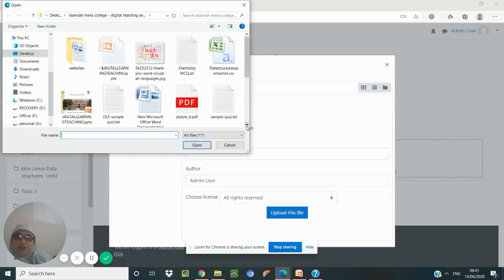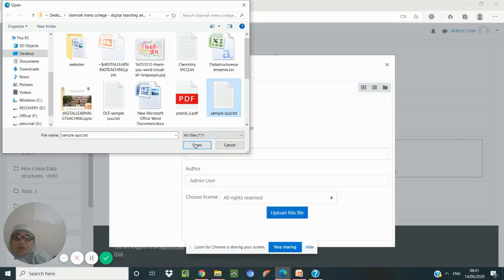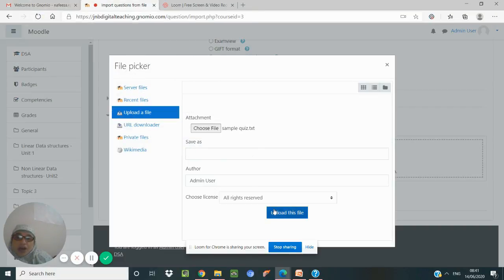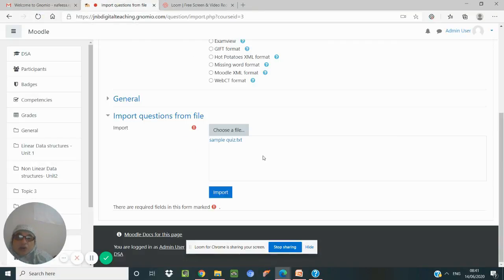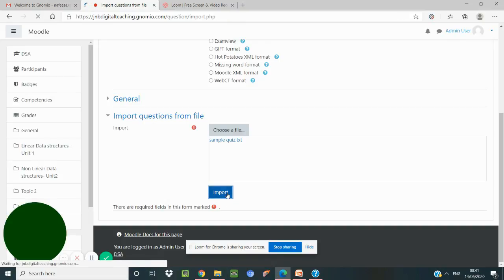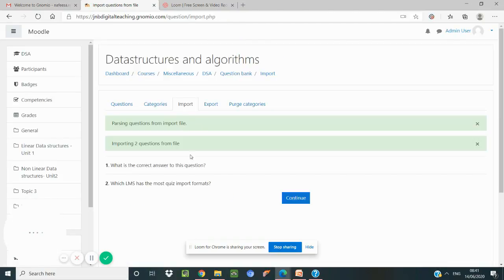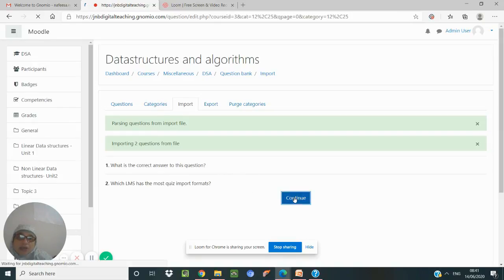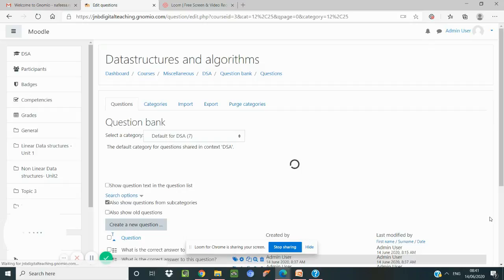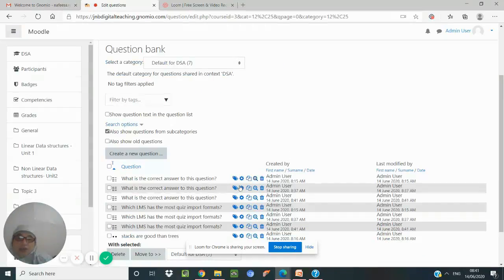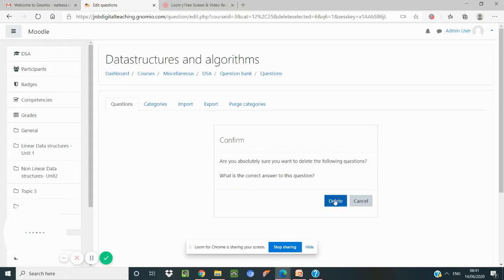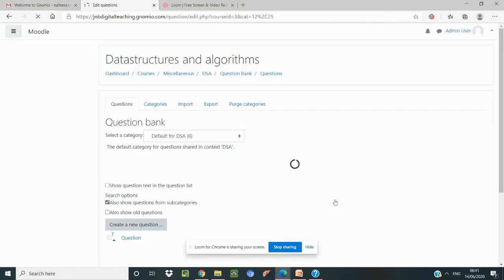I'm using the same file. So actually, you will see three sets of same questions because I have uploaded thrice. So once you import it, you will get the questions. So you can see two questions are being imported. When you give the continue option, you can see that there is a repetition of questions because I have uploaded it multiple times, so we can delete it.